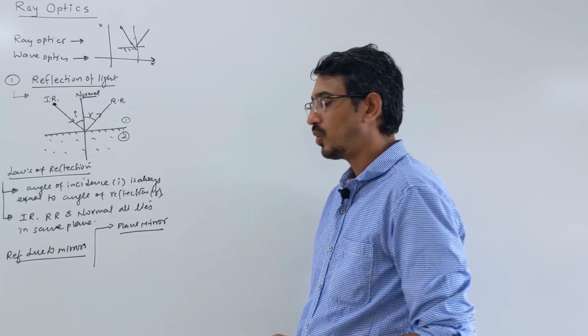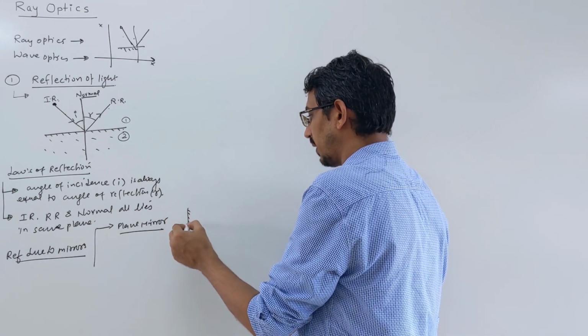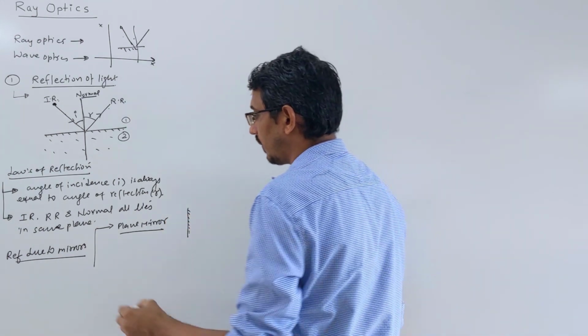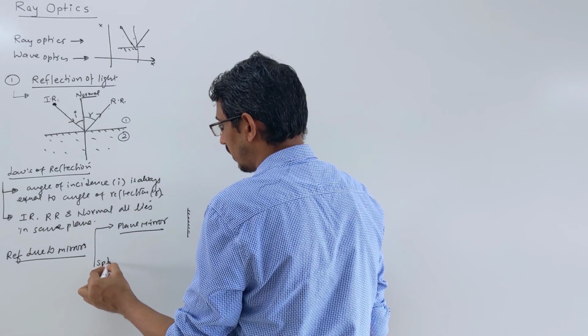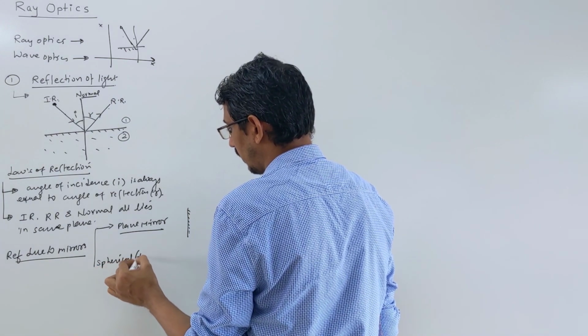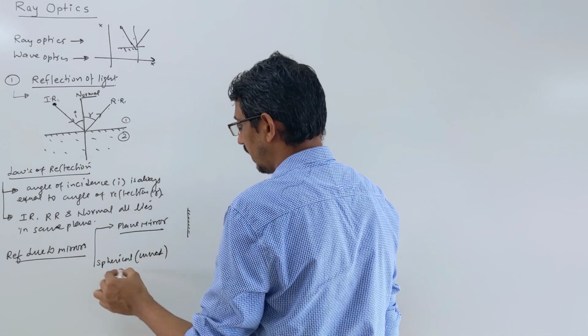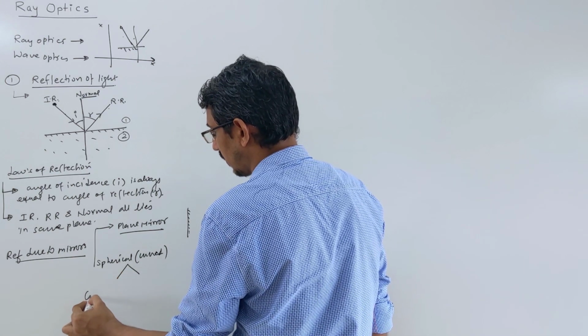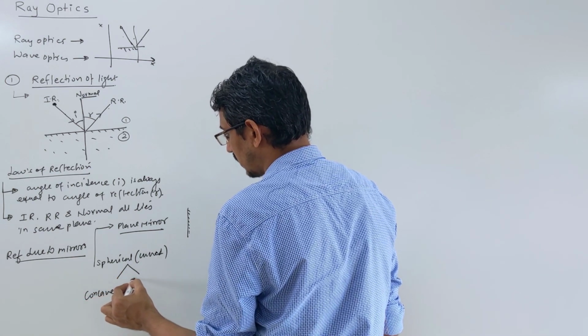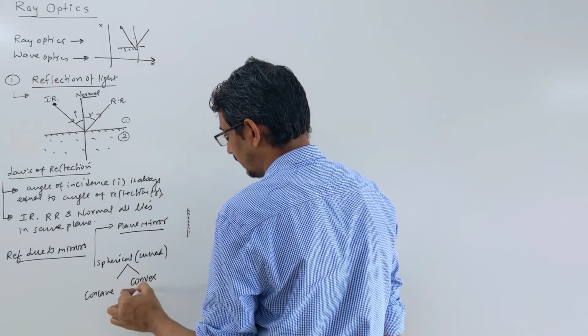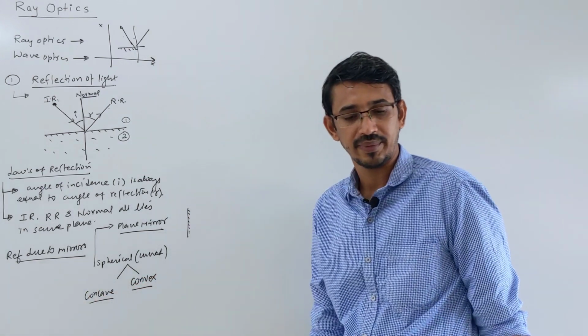You know the meaning of plane mirror, right? This is called a plane mirror, straight. Then we have spherical or curved mirrors. Here we again have two types, as we know. One is called the concave mirror, the other is called the convex mirror. We'll learn all about them.